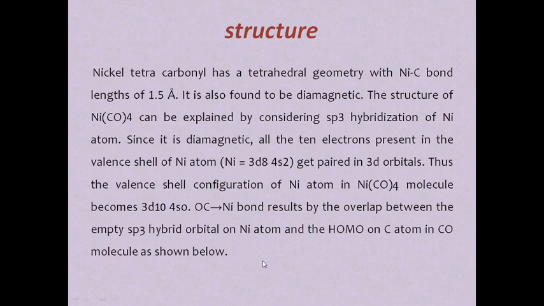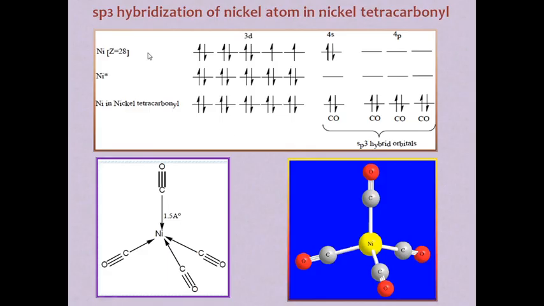This can be explained in detail here. Coming to the ground state electronic configuration of nickel, it has 3d8 4s2. In its excited state, these two electrons will occupy the 3d level, so that there is an availability of the 4s, 4p1, 4p2 and 4p3 orbitals.